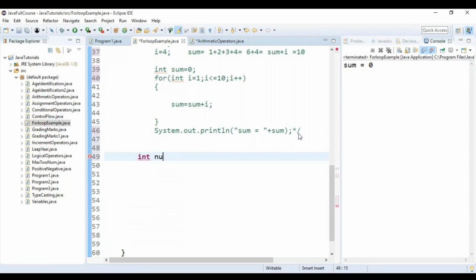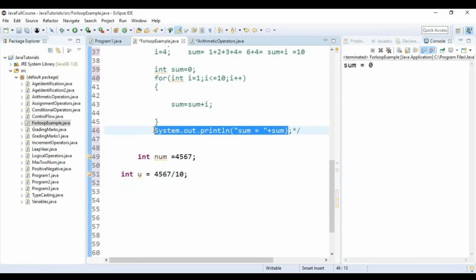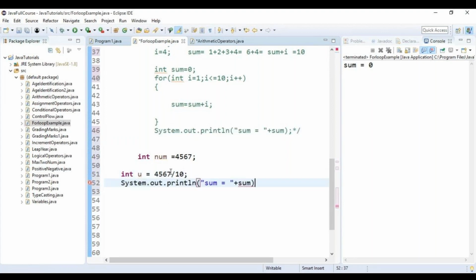Int num is equal to 4, 5, 6, 7. I am declaring int u is equal to 4, 5, 6, 7 divided by 10. System.out.println u.